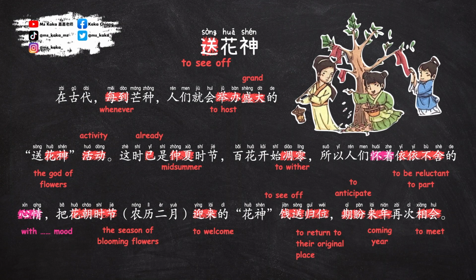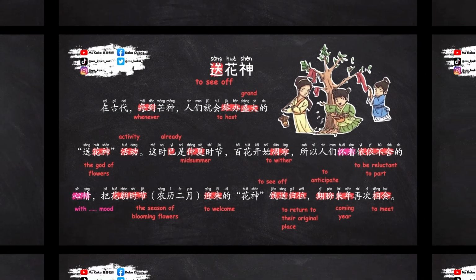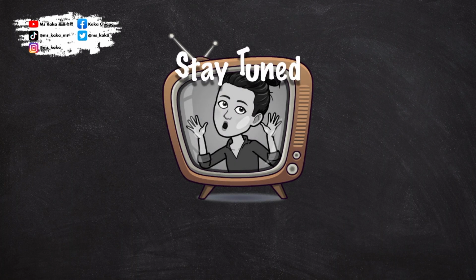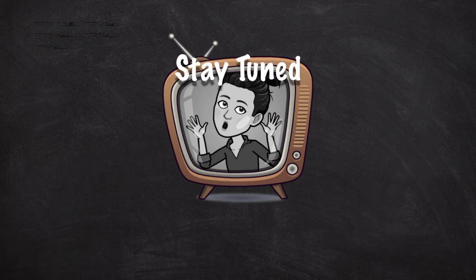At this time, it is already midsummer and the flowers begin to wither. Therefore, people bid farewell to the flower god who arrived during the flower festival, which is in February in the Chinese calendar, with heartfelt reluctance, hoping to meet again in the coming year. So now we've come to the end of our reading. By now, I'm sure you have a good understanding of what Mangzhong is all about.